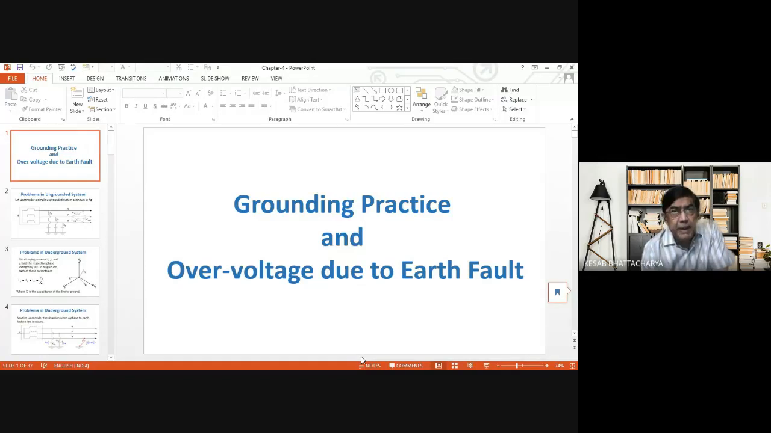Now, depending upon the type or the method of grounding, it has been found that in the case of any fault involving arc, some overvoltage develops in the system. Let us now discuss some of such cases and see how much overvoltage is actually generated due to arc fault. To start with, we shall discuss the problems in ungrounded system.